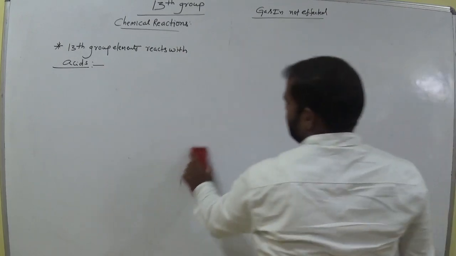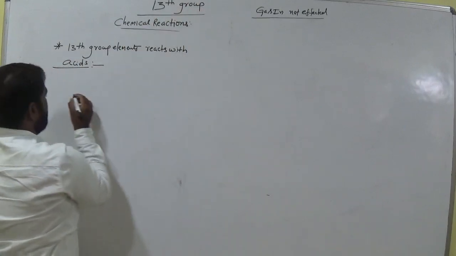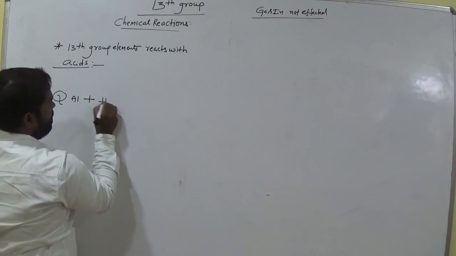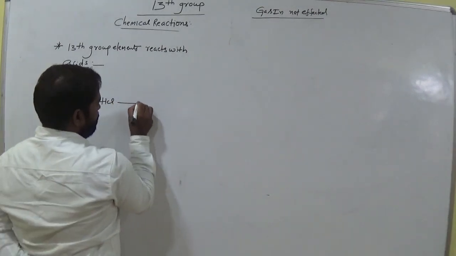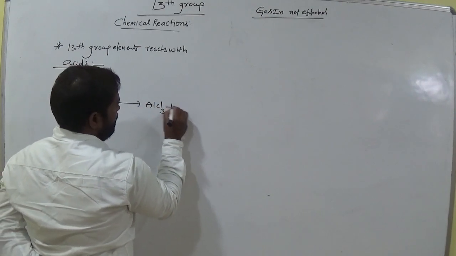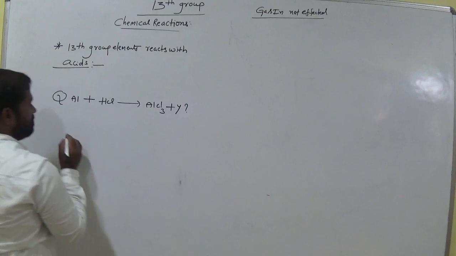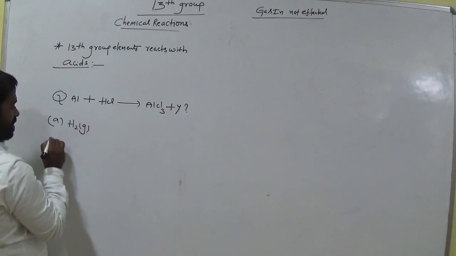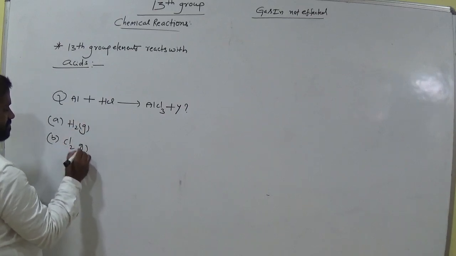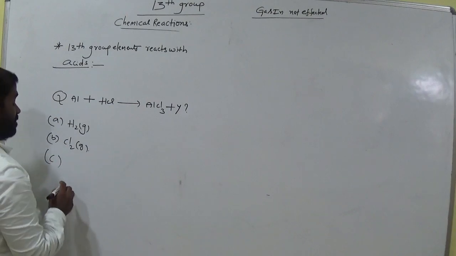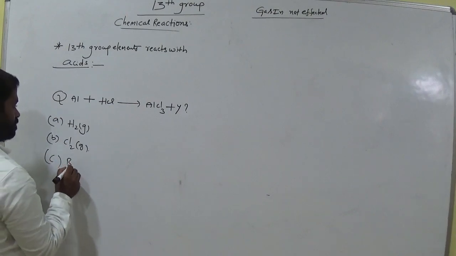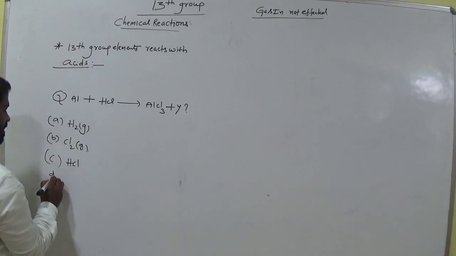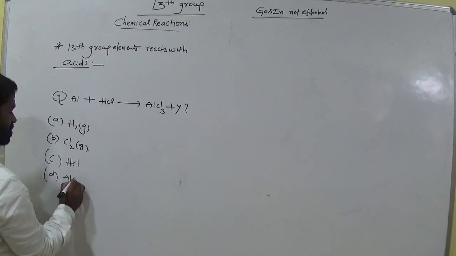Then write the question. Aluminium treated with HCl gives AlCl3 and gas Y. Which one is Y? A is H2 gas, B is Cl2 gas, C is HCl, D is Al2O3.